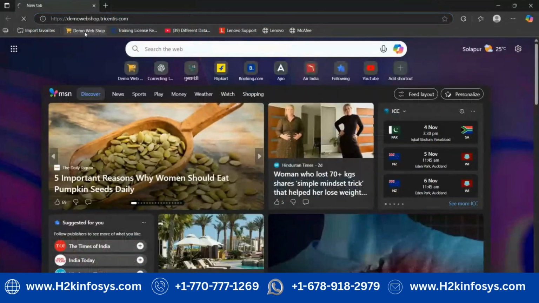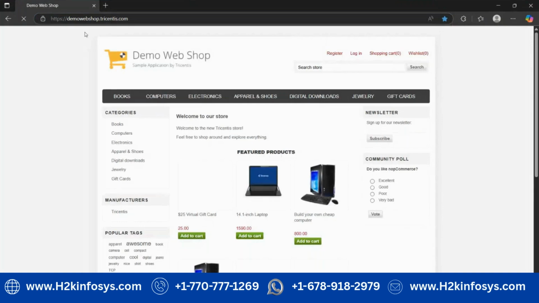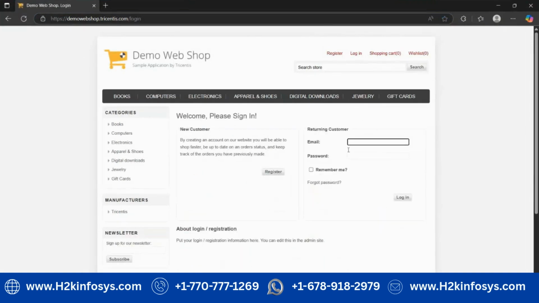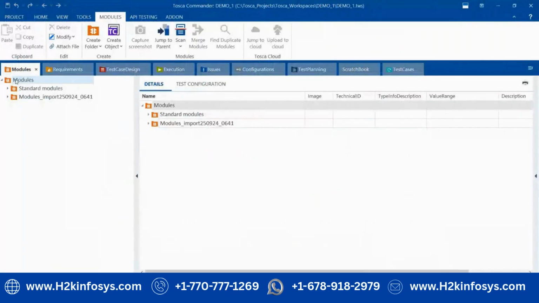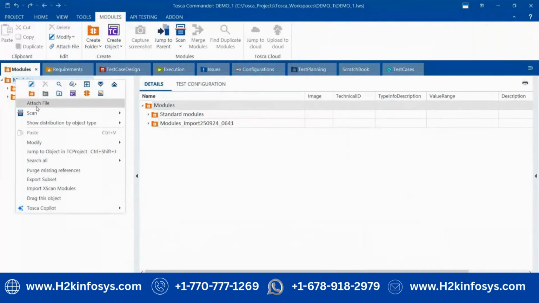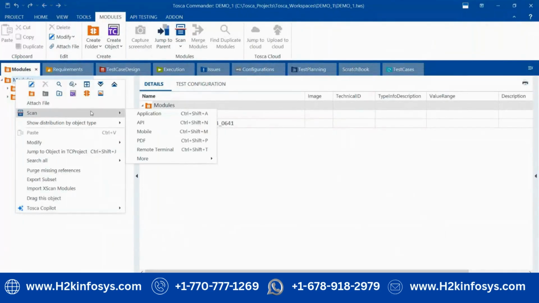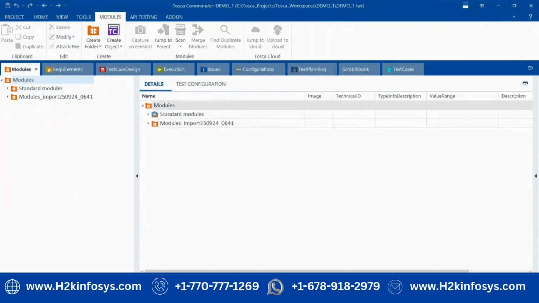Let me open this demo web shop application. Take an example: I want to automate this login feature. What is our first step? We simply come here and scan the application. I right-click on the folder, click on scan, and select the application.